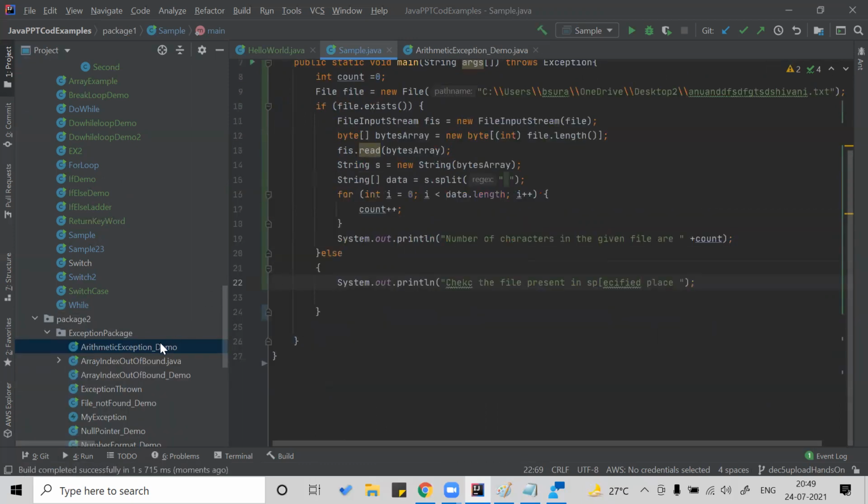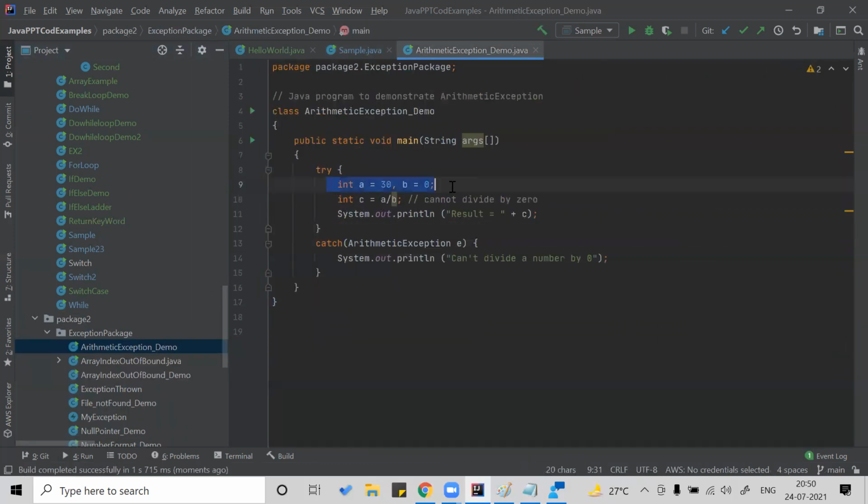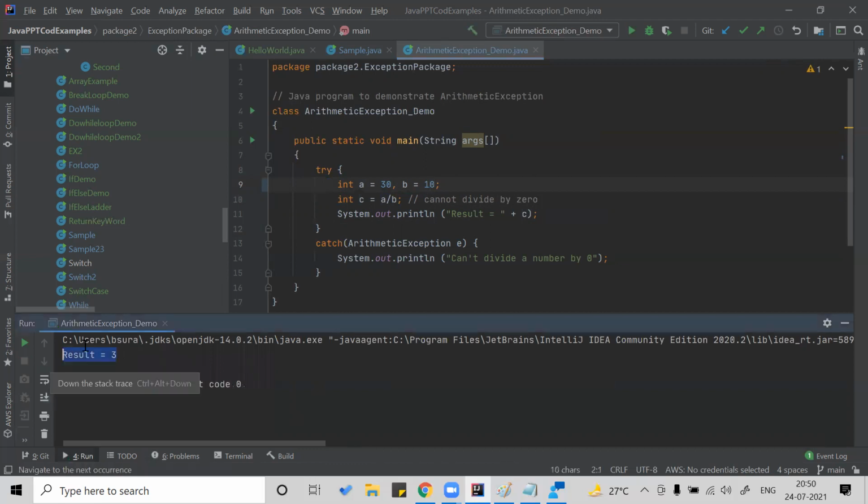Okay, now you have another example where you are taking a and b values, and c is equal to a plus b. Okay, now let's take b value as 10, compile it, you'll get result 3. 30 divided by 10, yes, it is good. Now what will happen with the catch? We have something called a try block. Try means your actual code which can generate any exception. What is the exception that this code can generate? Any idea?